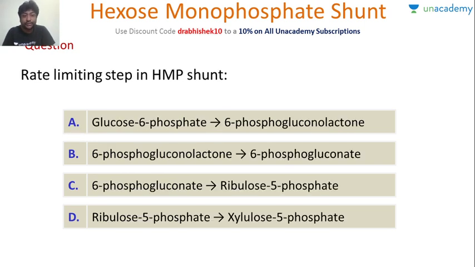Very good, Manisha. Okay, the rate limiting step in the HMP shunt is: quickly answer this. Which is the rate limiting step? Is it glucose 6 phosphate to 6 phosphogluconolactone, or 6 phosphogluconolactone to 6 phosphogluconate? Okay, the correct answer, very simple, is A.